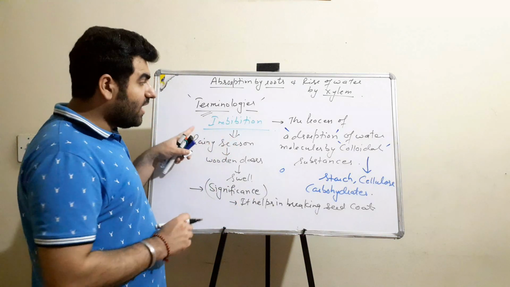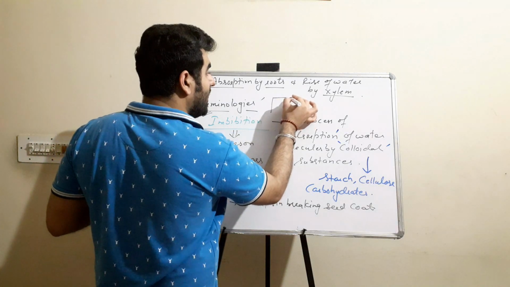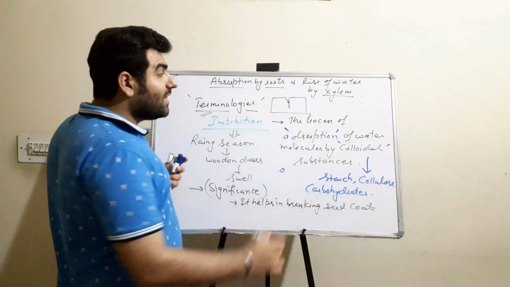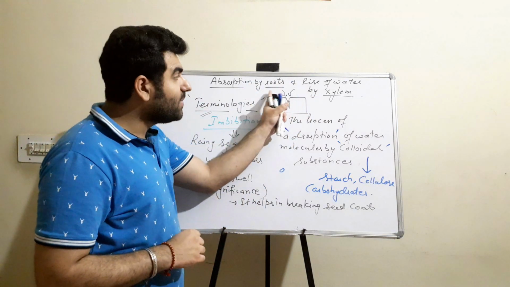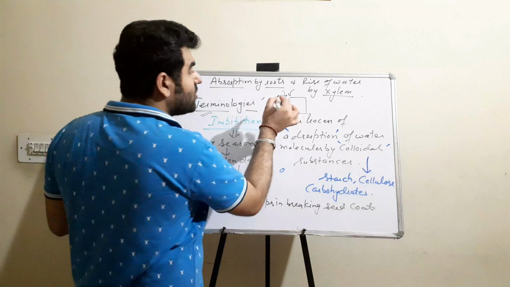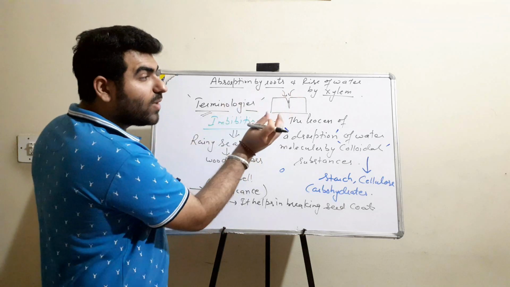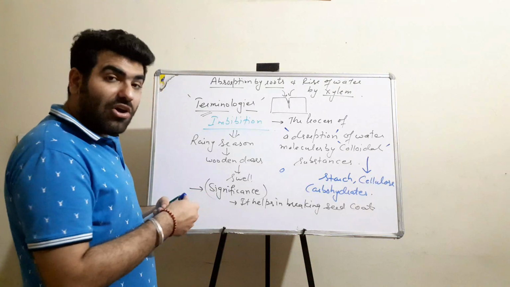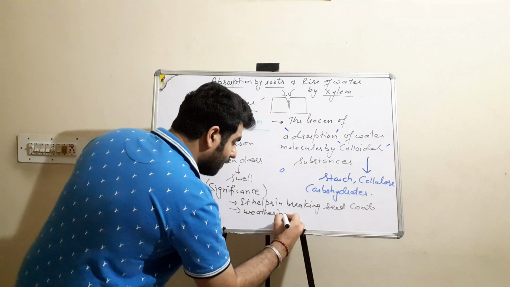Now, let me give one more explanation of this, and then we'll write down the other significance. See, if this is a big rock, and there is a seed between the crack, then during the rainy season what is going to happen? The seed will absorb the water of that rain and get swelled up. During that swelling, it will apply pressure on the sides of the crack, and it will help in breaking that rock. So from a geology point of view, it helps in weathering of rocks.